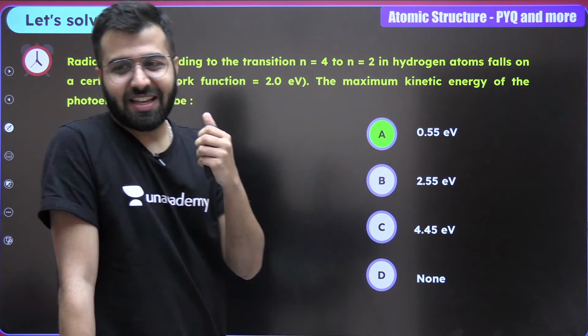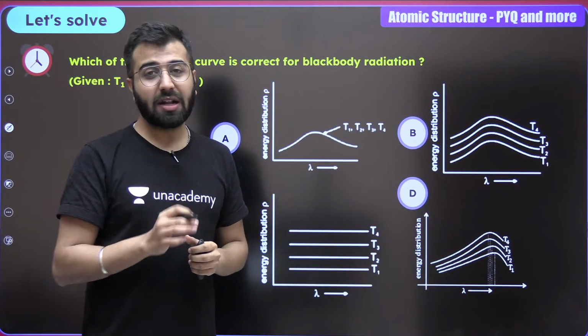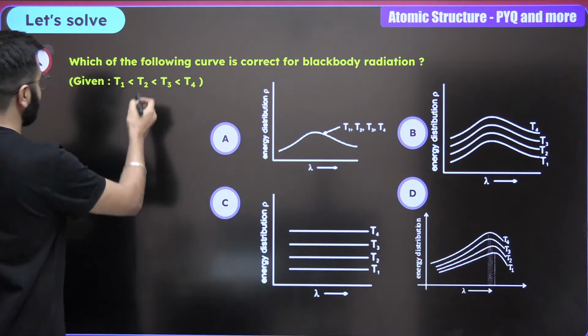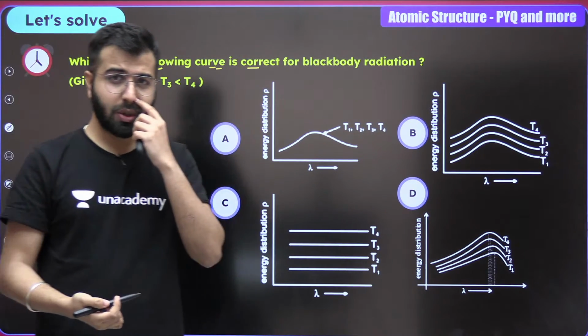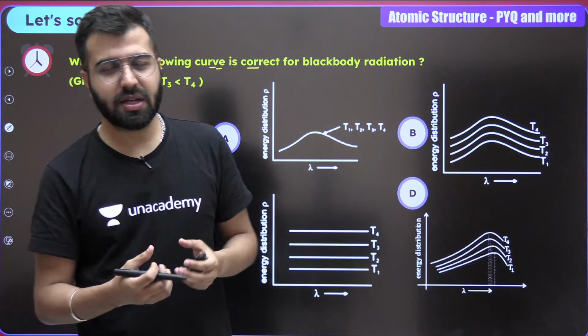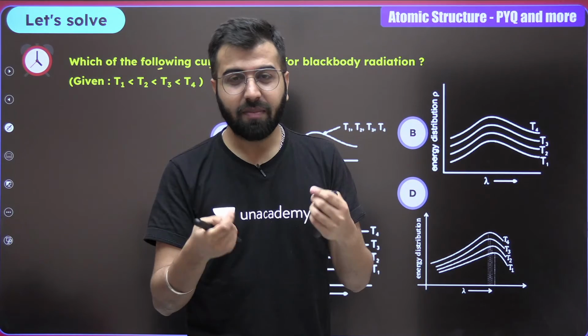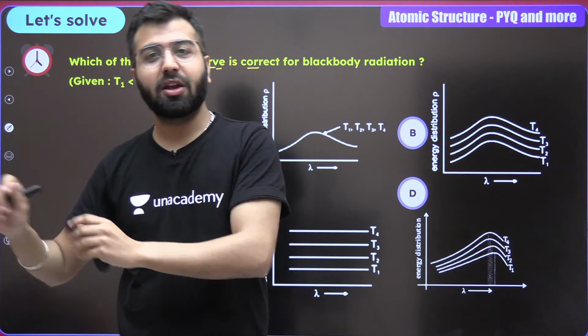Amazing. Chalo. 0.55 eV is going to be the correct answer. And now let's talk about the next question. Over here, which of the following curves is correct for black body radiation? So what does a black body radiation do? A black body, first of all, is a substance which has the capability of absorbing all the radiation and also emitting all the radiation.